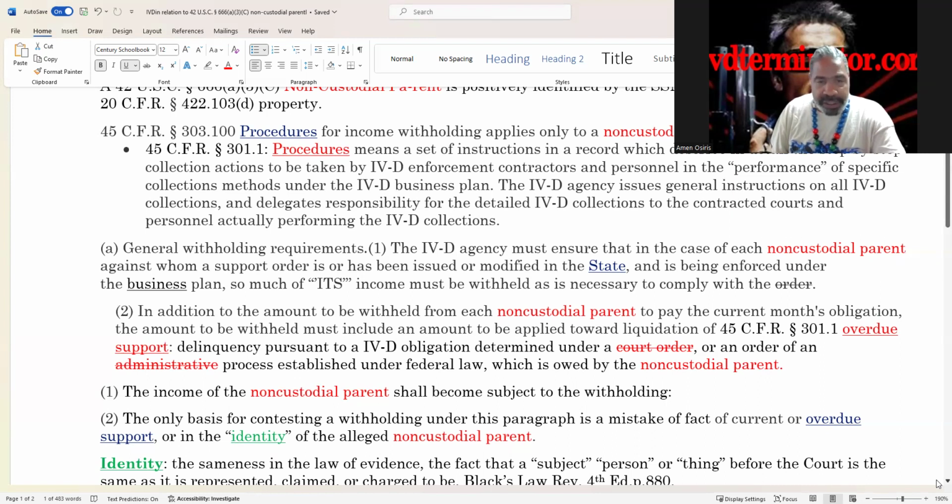All right, now you'll notice here I have court order and administrative process stricken out. Under Title 4D, there is no court order on the basis of the 45 CFR 302.34 contract. Any person who enters into a contract is a contractor. All right. Judicial power is vested by the Constitution, not a Title 4D contract. So, therefore, under this contract, number one, which is a separation of powers because the 4D crime family is in the executive branch, and of course, the court is in the judicial branch. They're not supposed to cross lines. Okay.